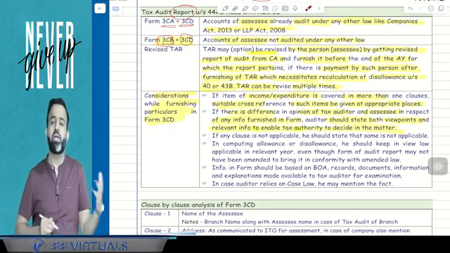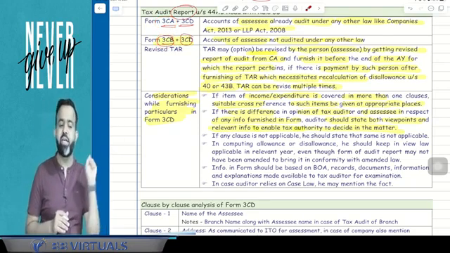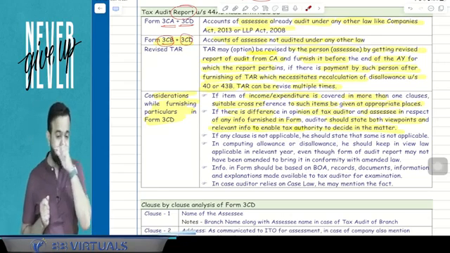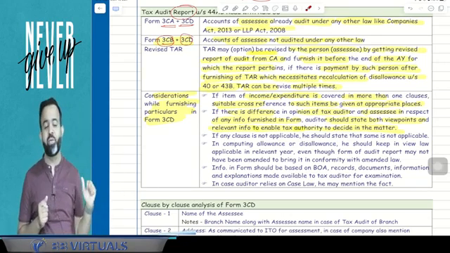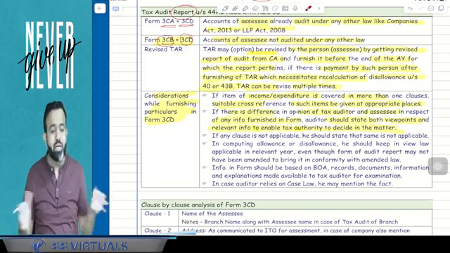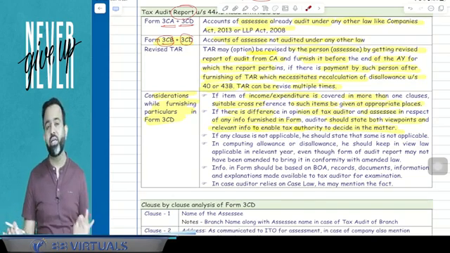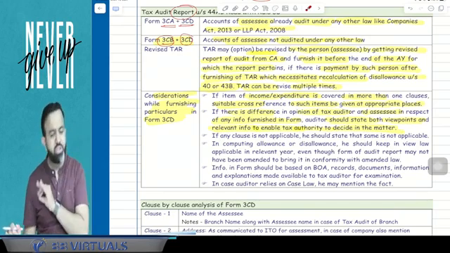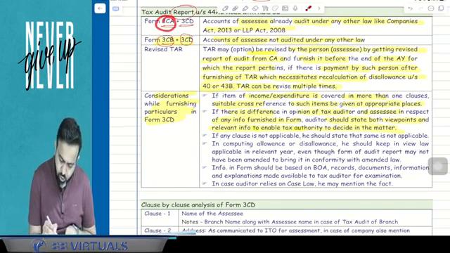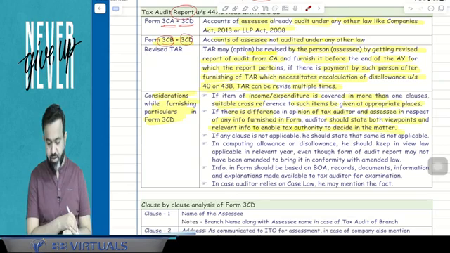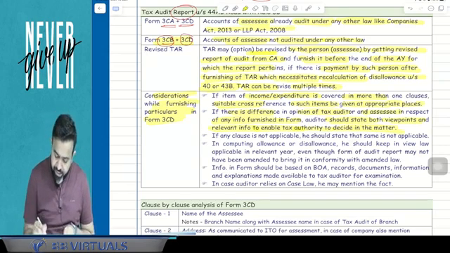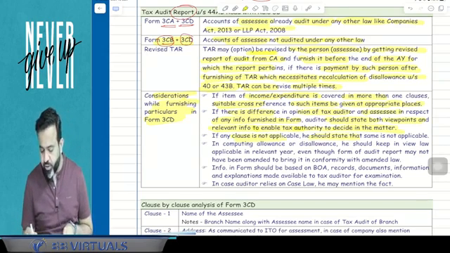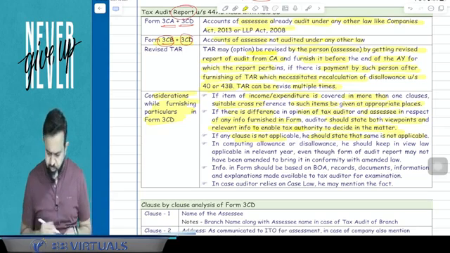There may be a possibility that the chartered accountant says that as per this case law, it should be disallowed, while the assessee says that as per this case law, it should be allowed. So there is a difference of opinion. Wherever there is a difference of opinion, the auditor has to report that. The auditor has to mention that in form number 3CA or form number 3CB. And next part, if any clause is not applicable, he should state that the same is not applicable, obviously.